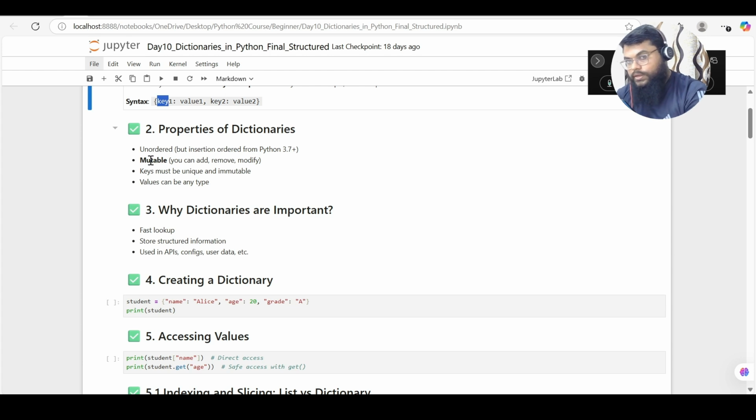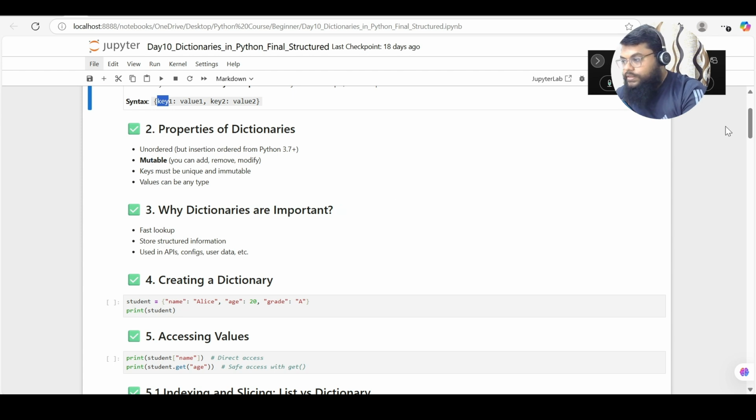Again, if we go back to our data types, what were the mutable and immutable data types? We have strings, integers, and floating point values. These are immutable data types, even tuples. Coming to mutable data types, we have lists, dictionaries, and sets also.